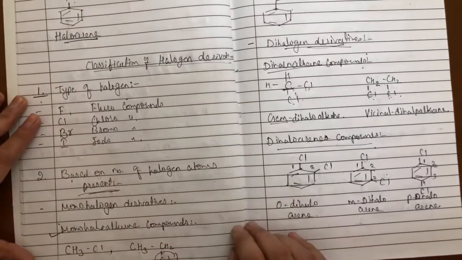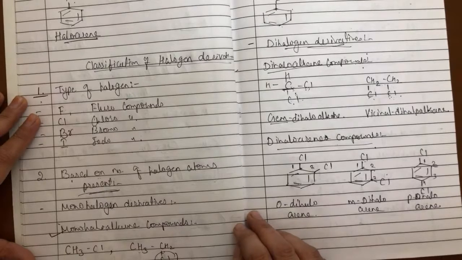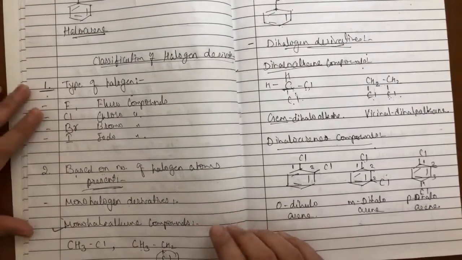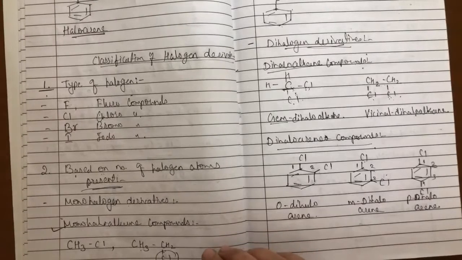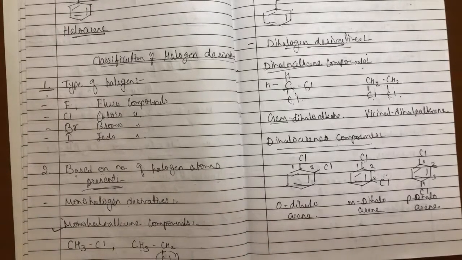Then we study the classification of halogen derivatives. If we see the classification of halogen derivatives, we can classify them on different bases.